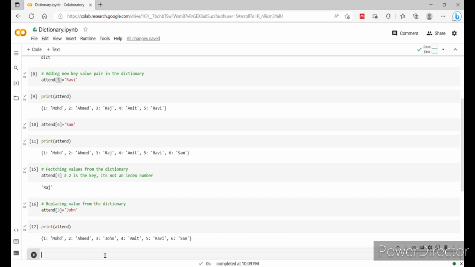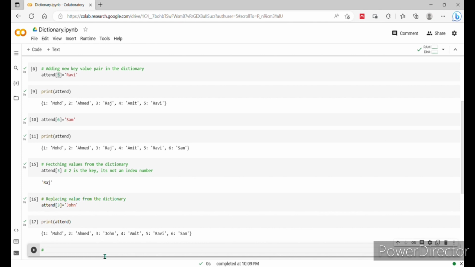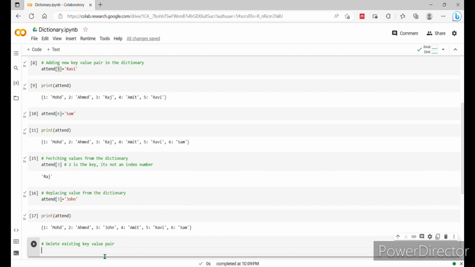Now if you want to delete an existing key value pair, I'll write here the command: delete existing key value pair. Which command do we need to use? We need to use the del command. del attend, the variable name is attend, so we'll delete 2.